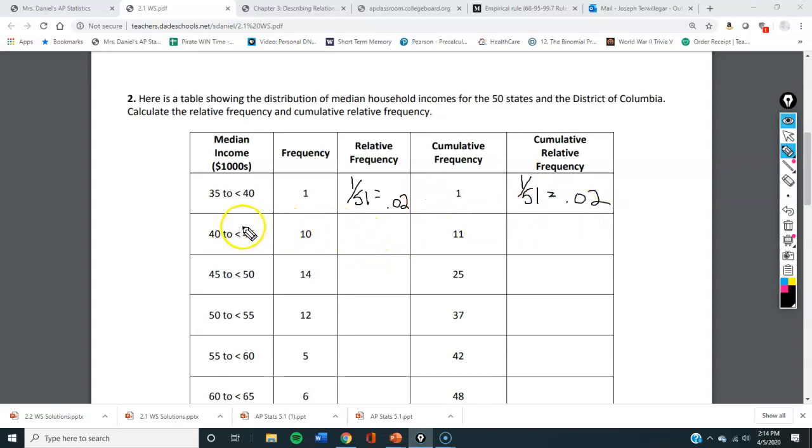Now, for relative frequency of the 40 to 45, I do 10 over 51, which is about 0.196. Now for this one, I'm going to take the 0.02 and add it. Or I'm going to take the 1 plus the 10 to get 11. 11 over 51 is 0.216.